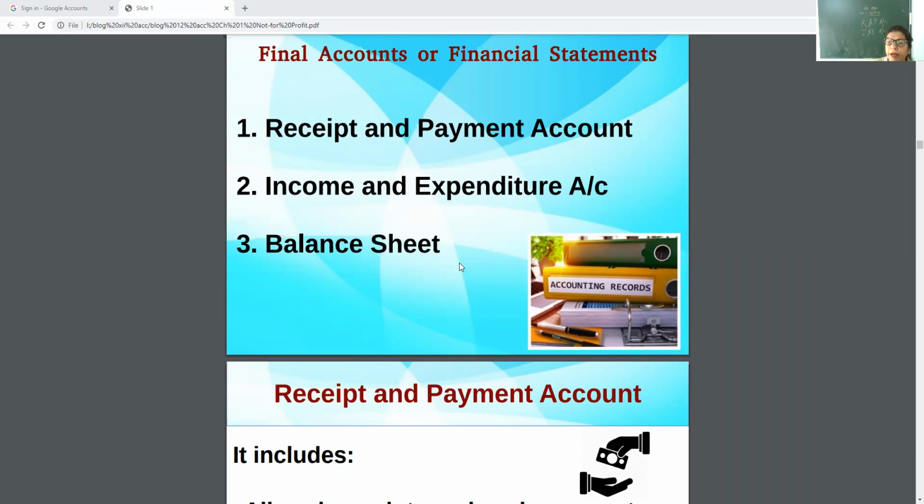Income and expenditure account is just like profit and loss account. Profit and loss account is prepared to know the profit and loss, while income and expenditure account is prepared to know the surplus and deficit.